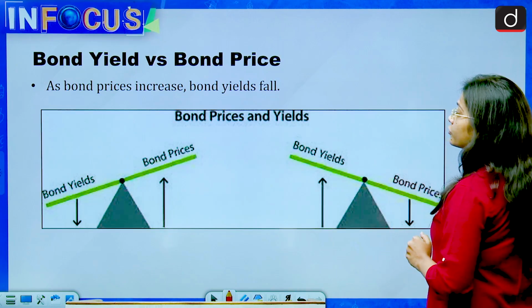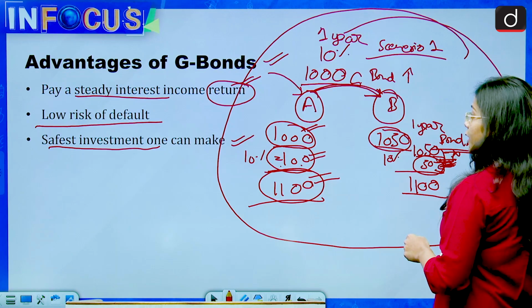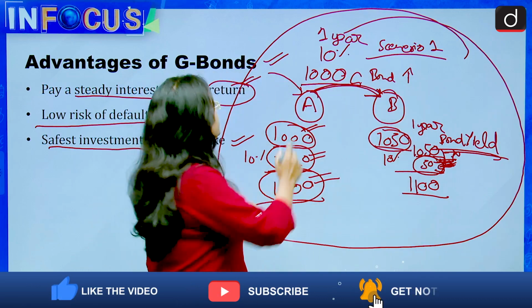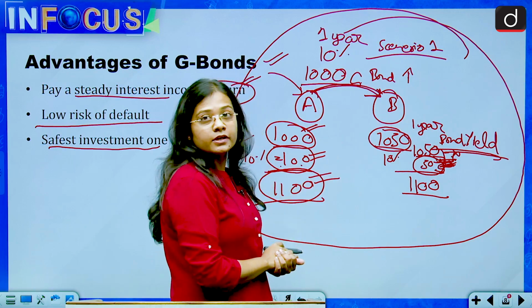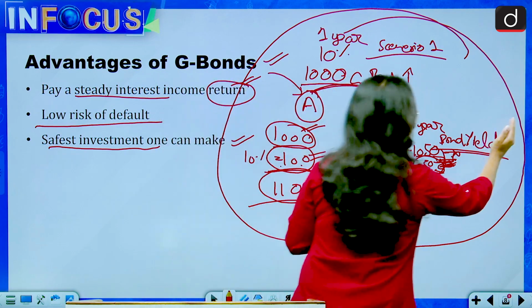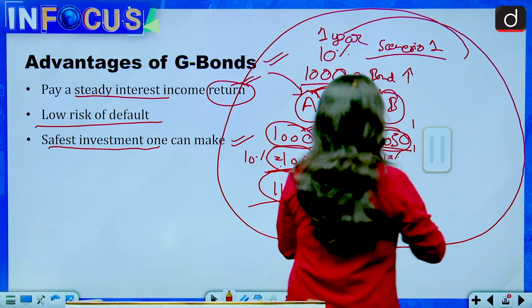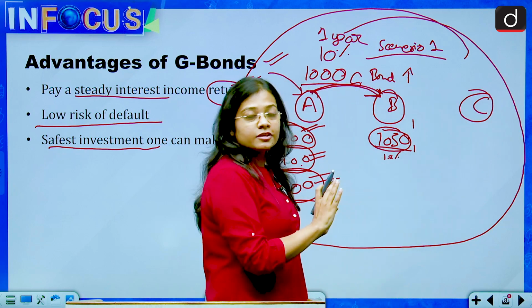So bond yield versus bond price. Let's take one more scenario. We have just seen what has happened with A and with B. Let's also see that there is one more person, C, in this scenario.